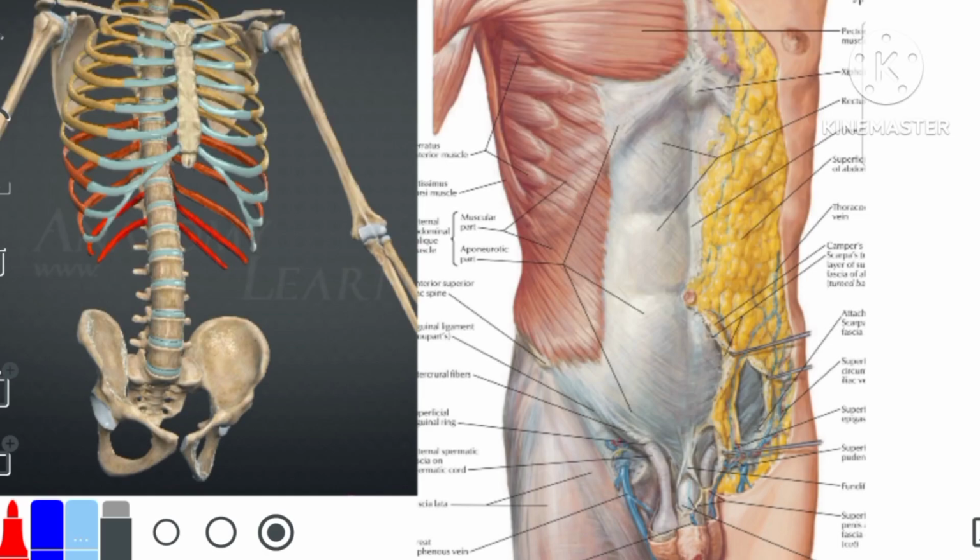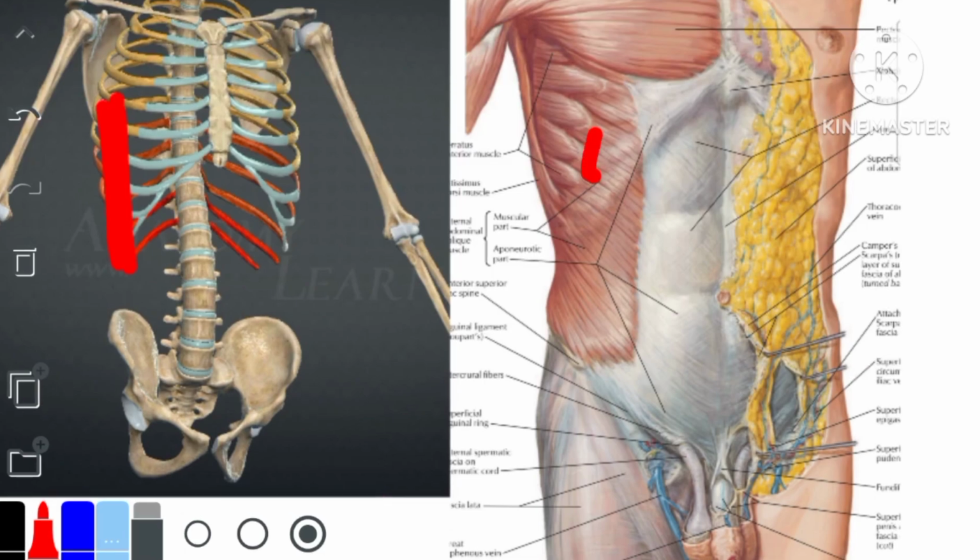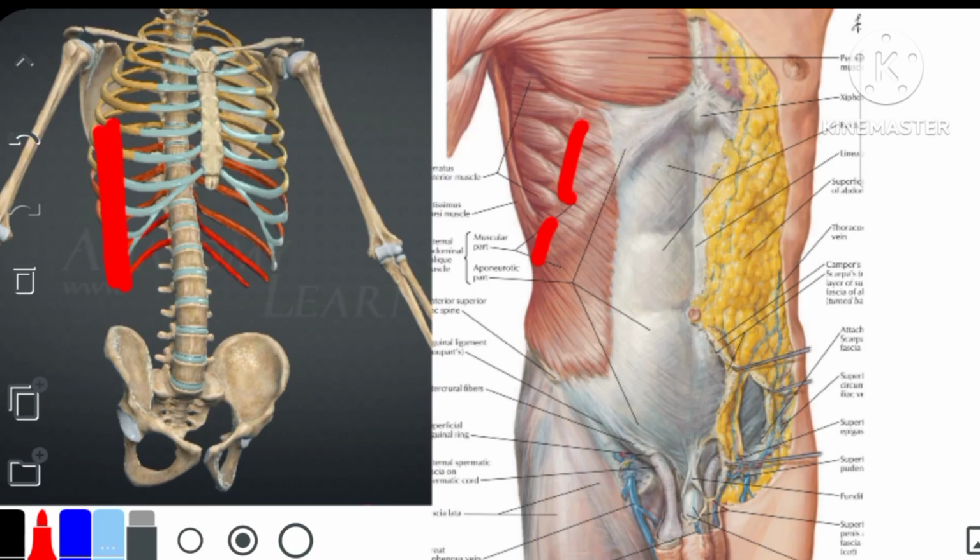External oblique muscle arises as 8 fleshy slips from the outer surface and lower border of the lower 8 ribs. The upper 4 slips interdigitate with serratus anterior and the lower 4 slips interdigitate with latissimus dorsi. The most posterior fibers pass vertically downwards and are inserted on the anterior half of the outer lip of the ventral segment of the iliac